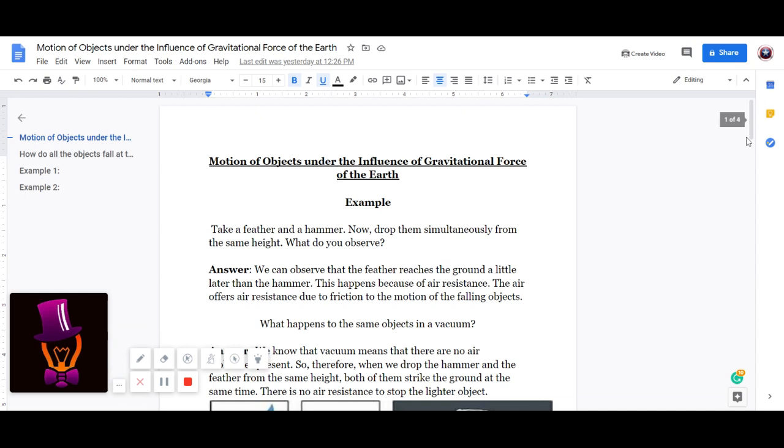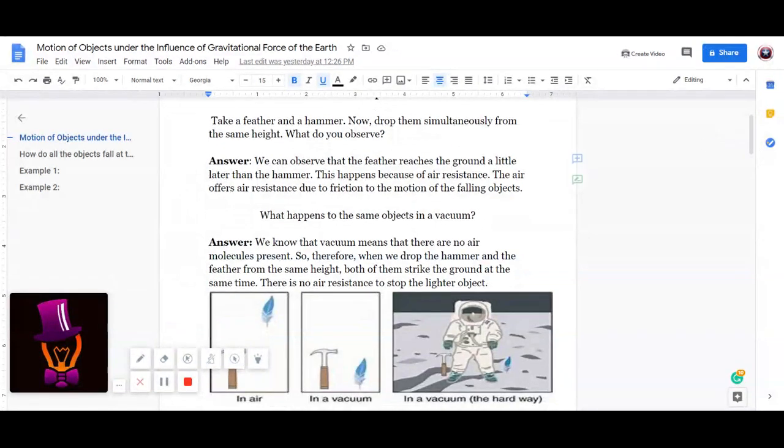What happens to the same objects in a vacuum? We know that vacuum means that there are no air molecules present. It's basically empty space. So when we drop the hammer and the feather from the same height, both of them strike the ground at the same time. There is no air resistance to stop the lighter object. Air resistance has a more major impact on the lighter object. It falls much slower.